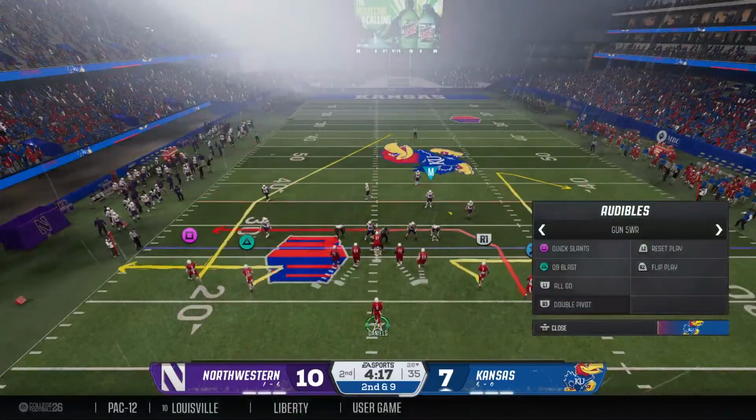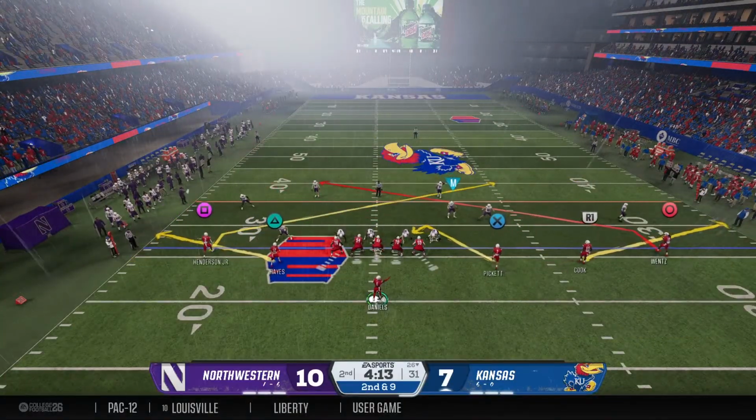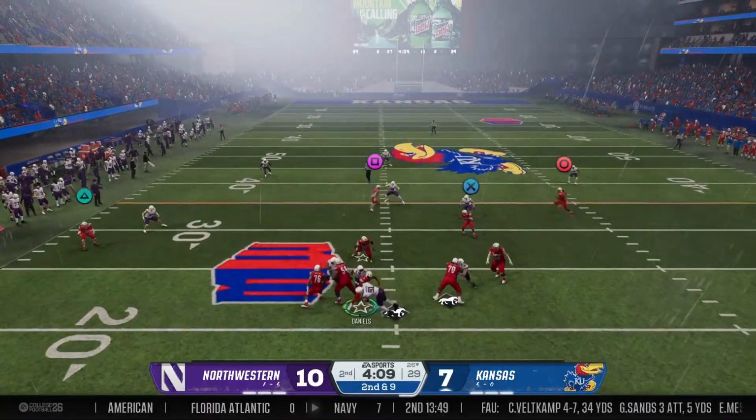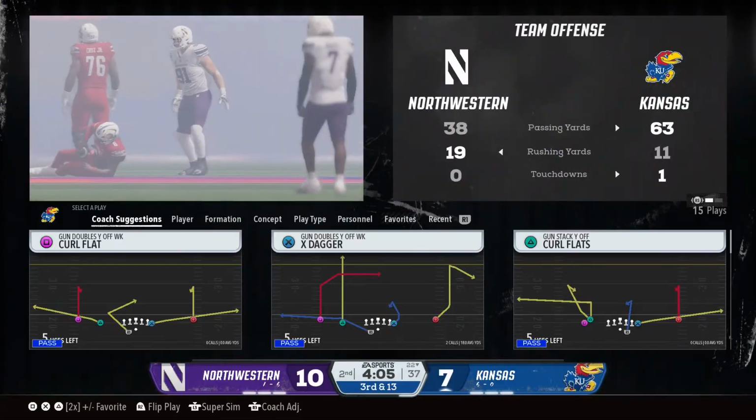And they bring the blitz. I mean, you could tell, they want to make him feel uncomfortable as quick as possible, and you can see him. He takes off with the football, and they're just trying to get to him. Quarterback feeling the pressure, and down he goes at the 22.